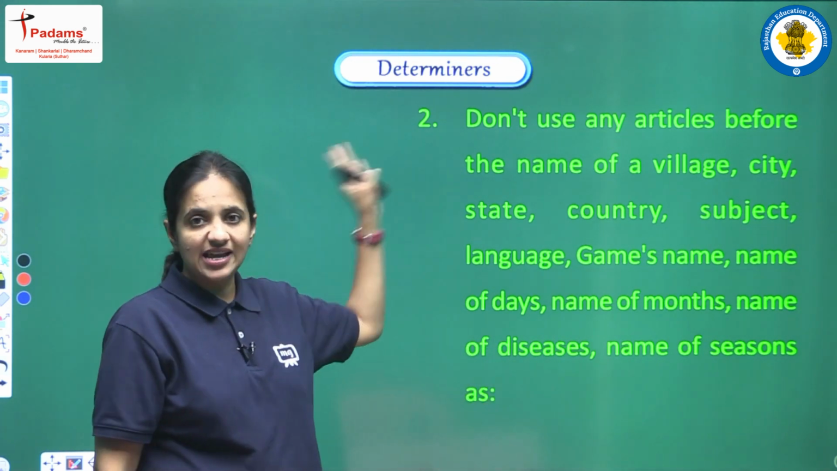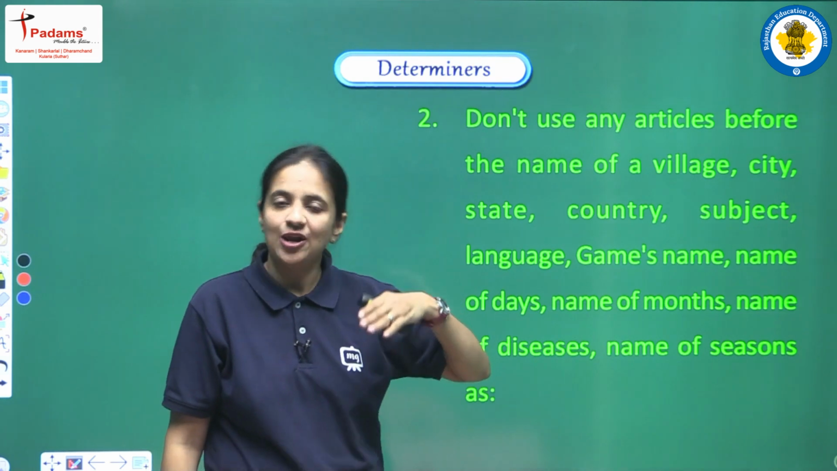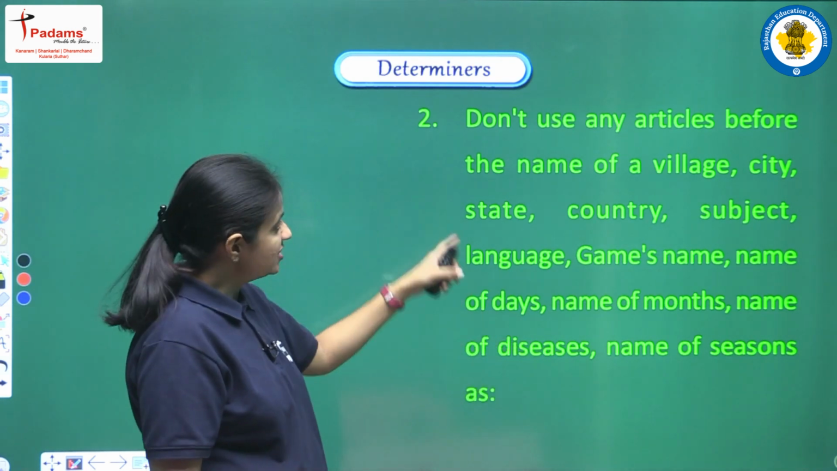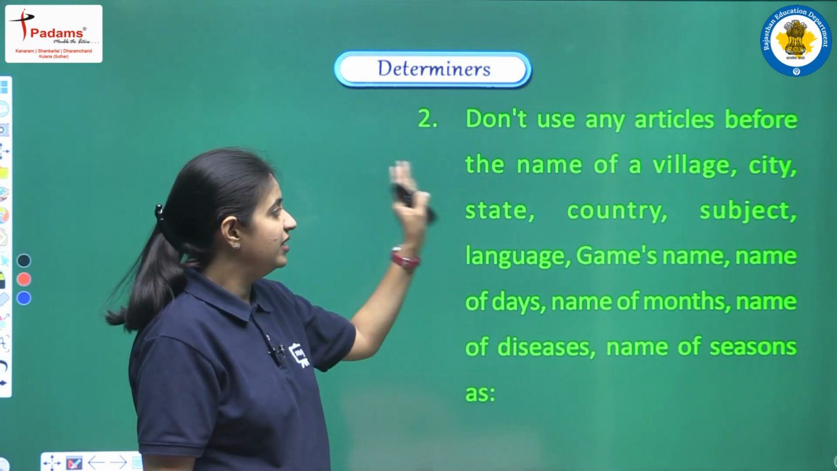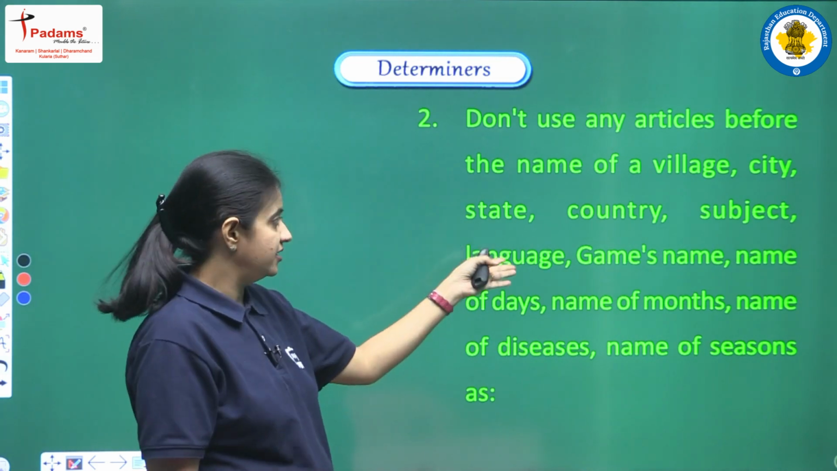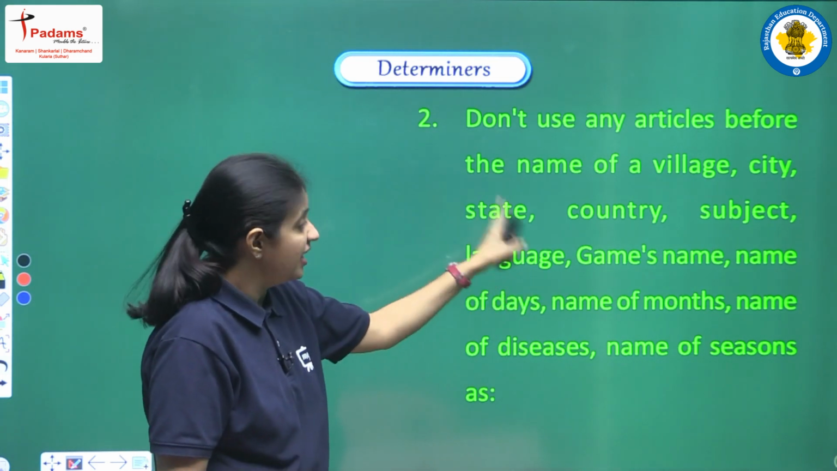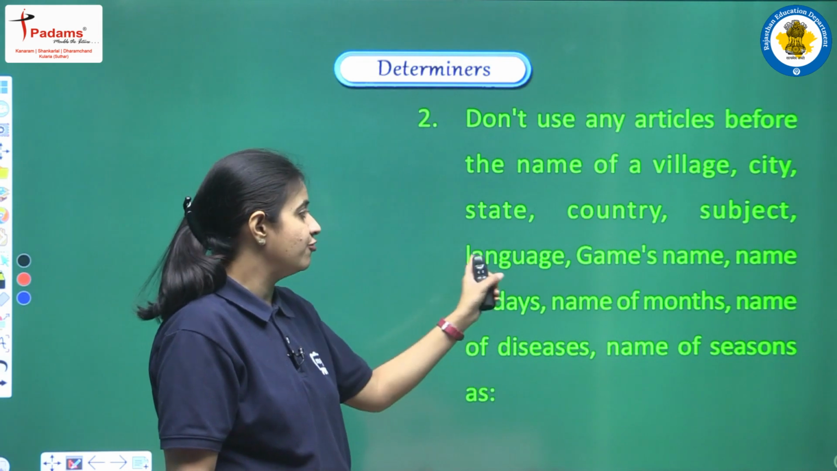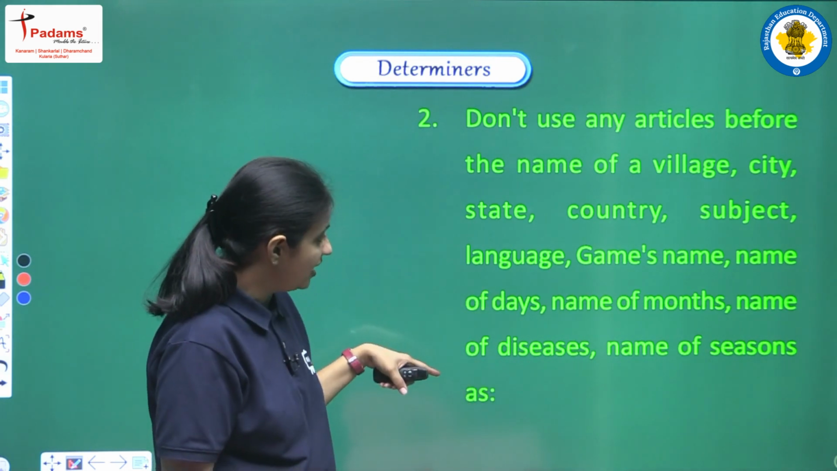Now we are having the second point, that is, when we cannot use any article. Don't use any articles before the names of a village, city, state, country, subject, language, game, names of days, names of months, names of diseases and names of seasons.